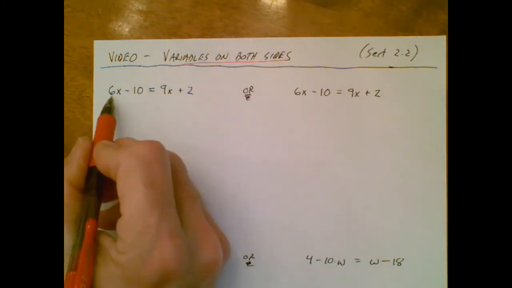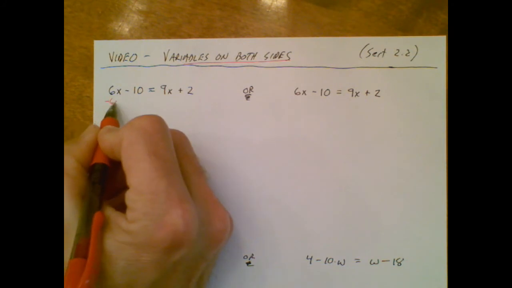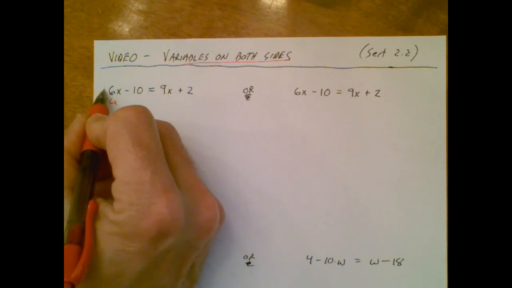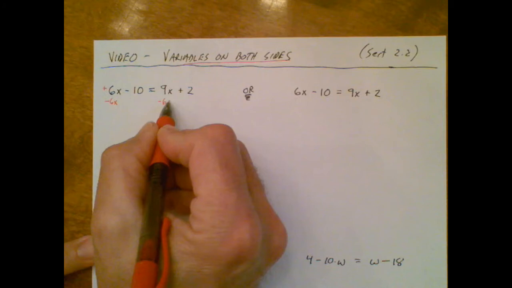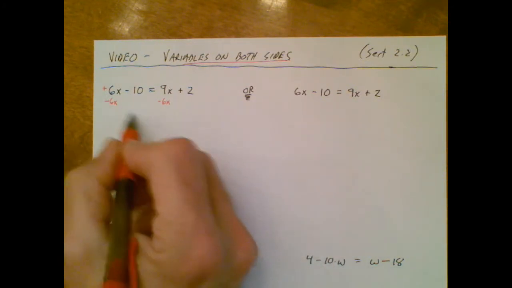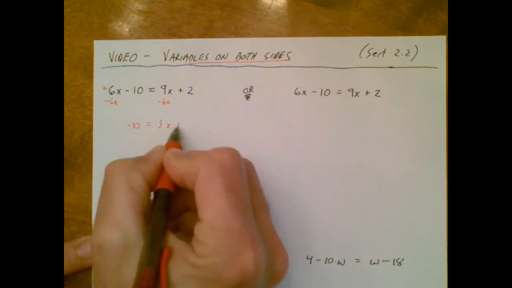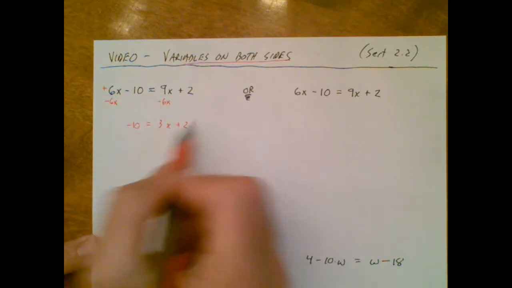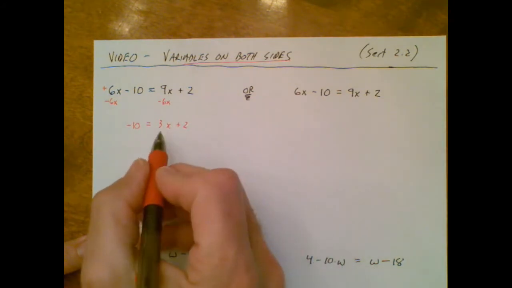I'm going to say the 6x is going to do the traveling. So how do you move a 6x? And remember, there's a positive sign out there. You subtract and you subtract, doing the same thing to each side. What's left over on the left-hand side is negative 10 and 3x plus 2 on the right. Notice how I'm keeping everything lined up. It's really going to be a good habit to help you out.